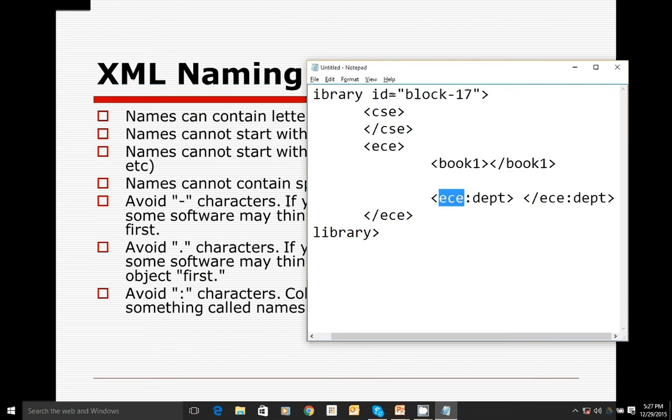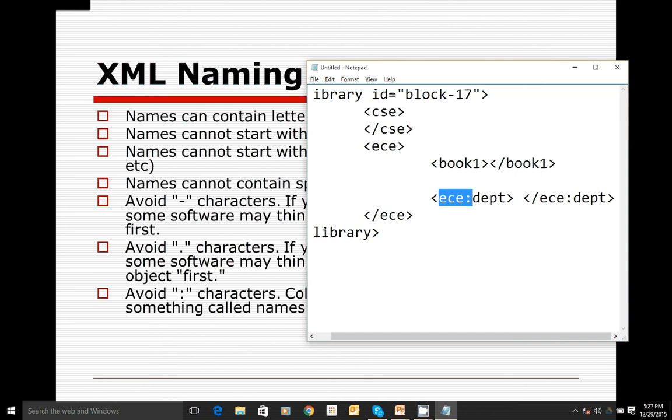The best example is, in a class more than one person may have the same name. At that time, the surname acts as a namespace to identify a person uniquely among people with the same names. In the same way, if I have department multiple times in an XML document, we identify them uniquely with the help of the namespace.